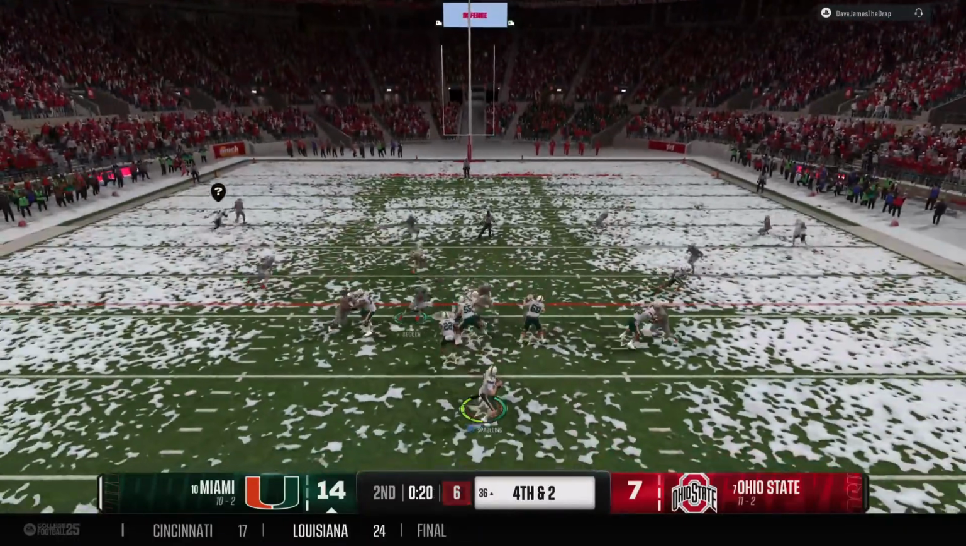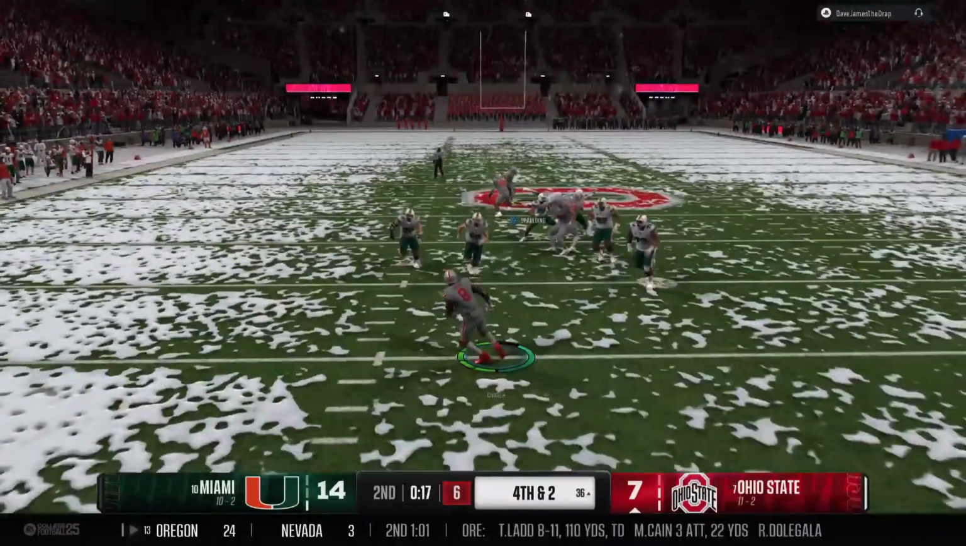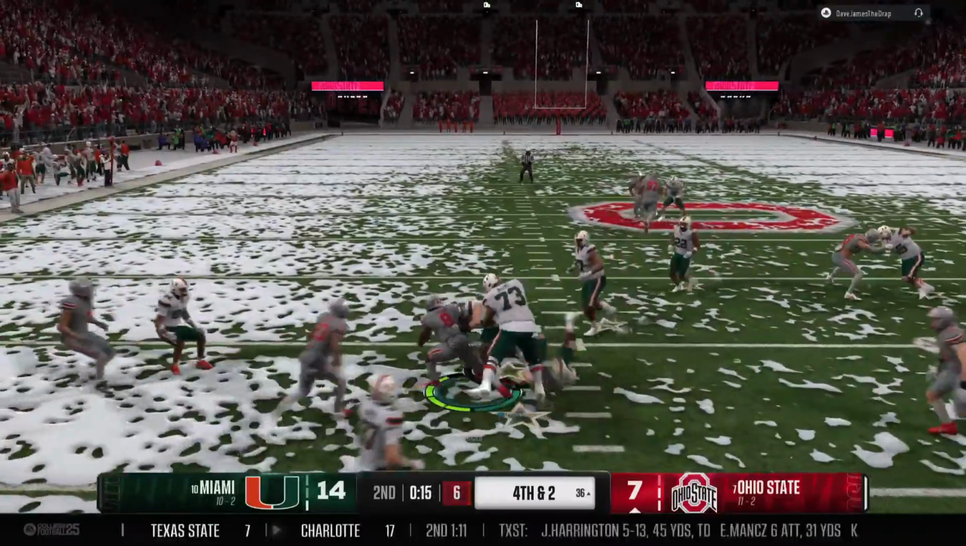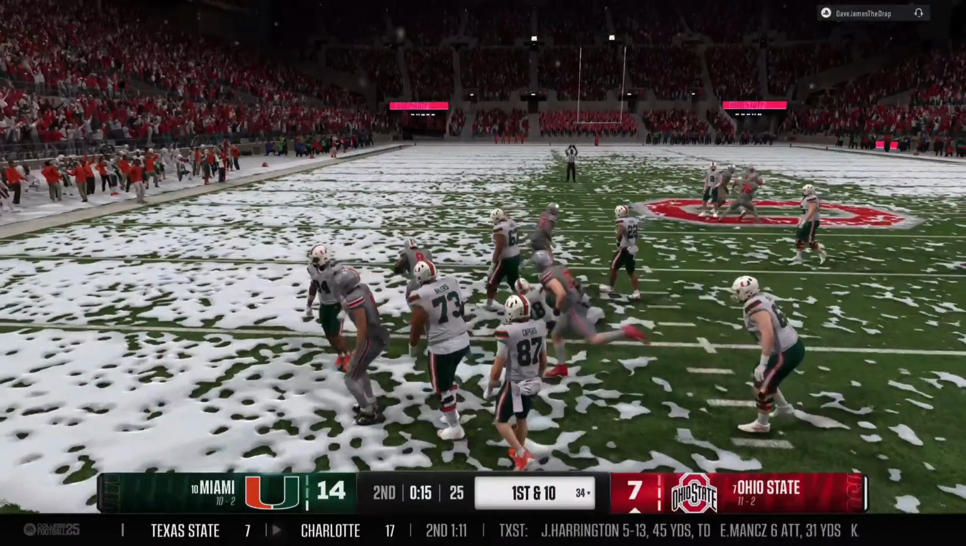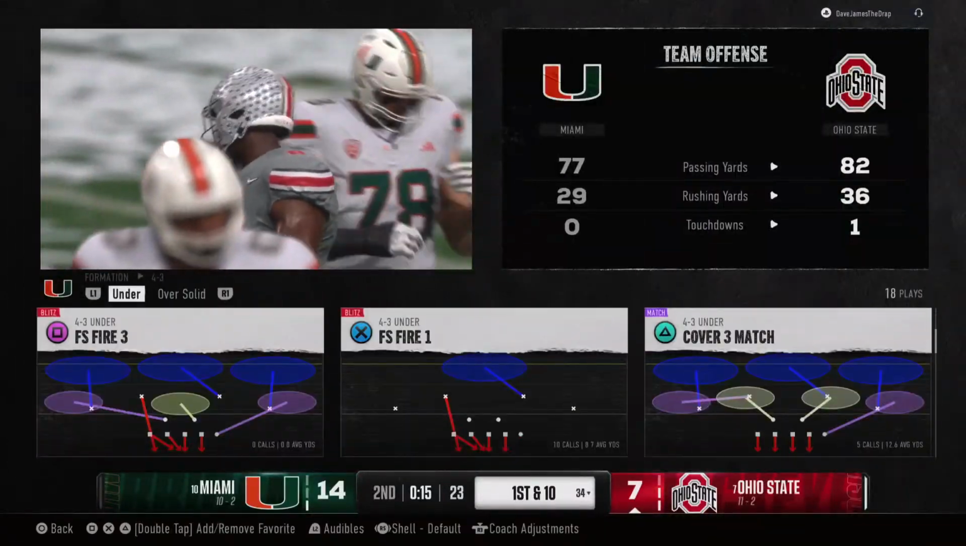Off the play fake, looking to throw the football. Took contact on the throw. Wow, a 3rd pick tonight by the QB. Not much on the return, but that's an important takeaway. Sets up the offense at the 34.